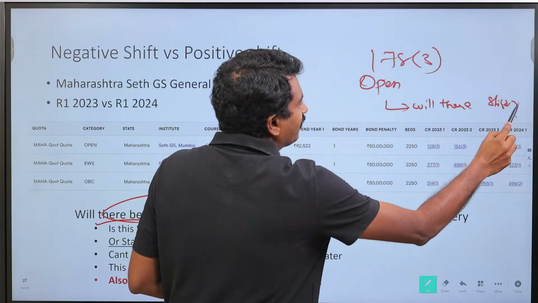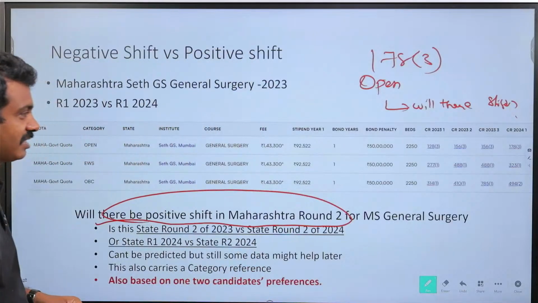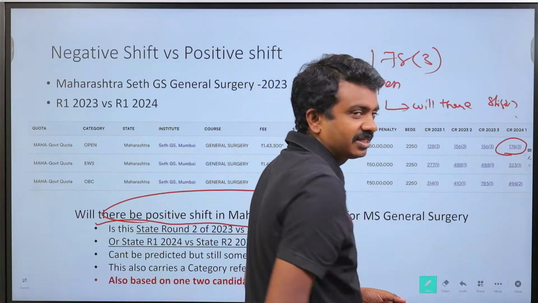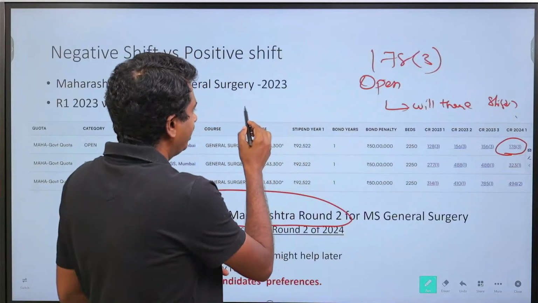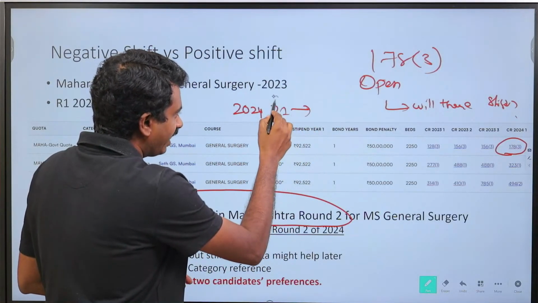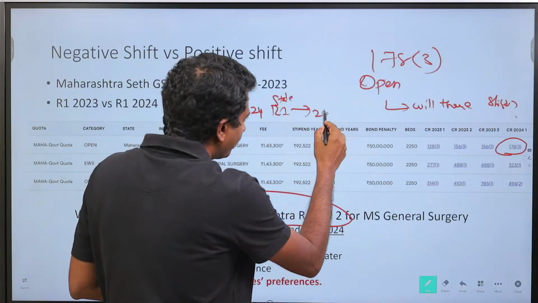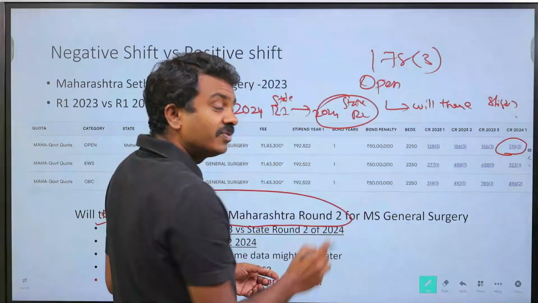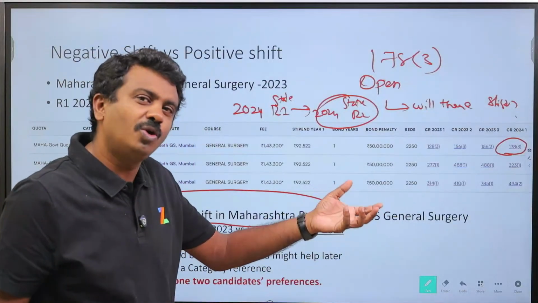Will it happen? Now when we are saying shift, what does that mean? I know that already this is closed at 178. The shift could mean 2024 state round 1 to 2024 state round 2, will there be a movement? This we will look at allotment mapping on how to look at that.